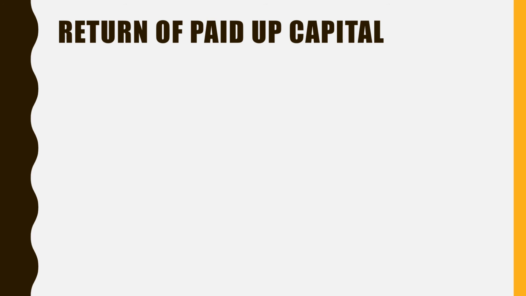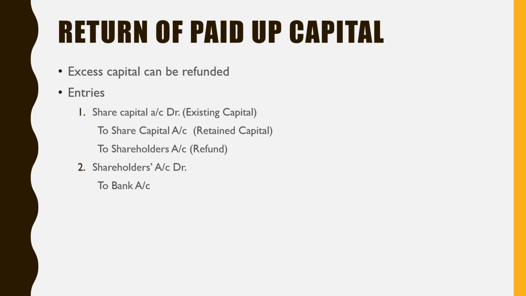Next part, return of paid up capital. Sometimes there may be excess capital, and such excess capital can be refunded. So what are the entries? Two entries are passed. The first entry is for transferring the claim to the shareholders account, right?